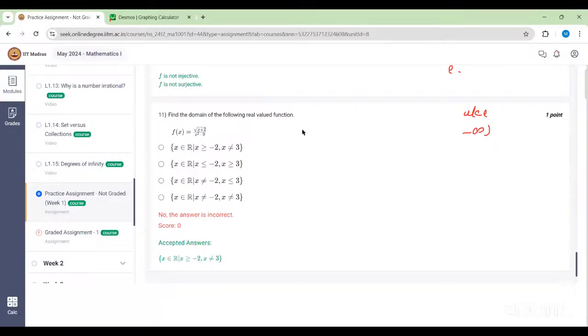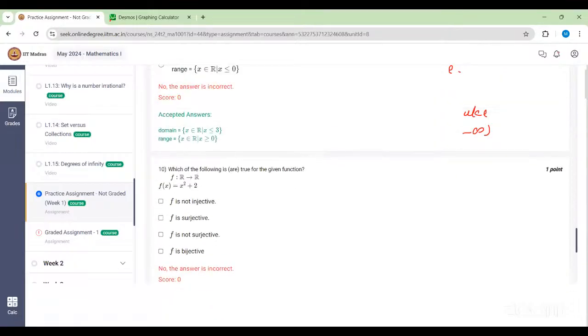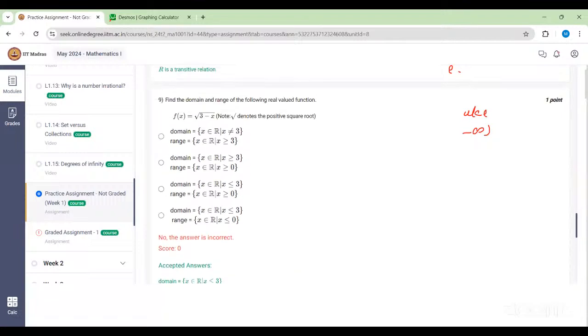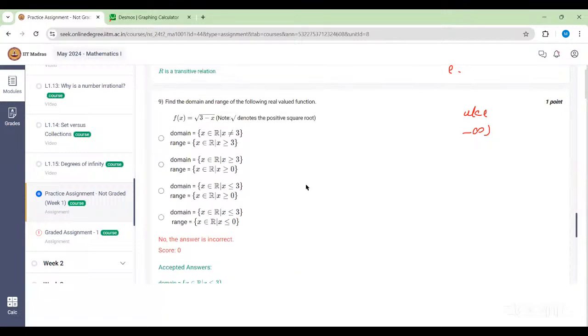Ma'am, when x is negative, please scroll down to the previous question. And when x is negative, means less than or equal to 0, then root 3 minus x will also be positive, because of this minus sign. Minus minus will become plus, so 3 plus something will be positive, right? Yes, ma'am.